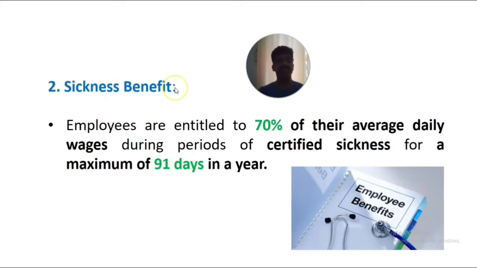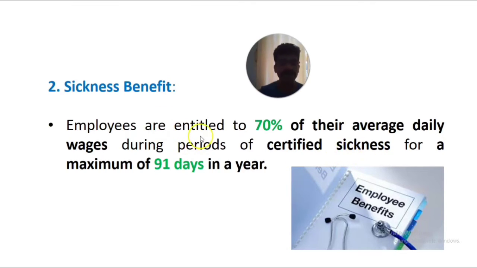Then the second is sickness benefit. All the employees in an organization or business sector are entitled to 70% of their average daily wages. So out of the total daily wages, 70% can be availed as a sickness benefit, if the person is certified as sick by the government doctor.